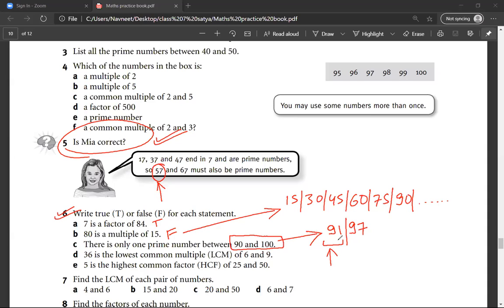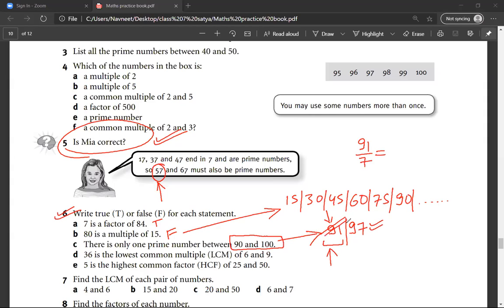One second. Is 91 a prime number? No, sir, it's divisible by 7. Sir, only 97 is a prime number from 90 to 100.